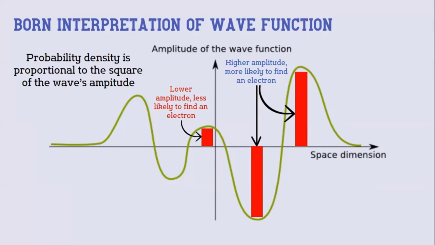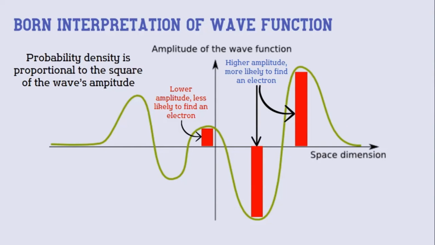So it doesn't mean that we can always locate an electron within a region with high amplitudes, nor does it mean that we can't locate an electron within a region with low amplitudes. We can still locate an electron within a region with a small amplitude. However, it is less frequent compared to the other region with a higher amplitude. So basically, the wave function psi, according to Born's interpretation, represents the probability of locating the whole particle or electron, not its fraction, the whole particle.